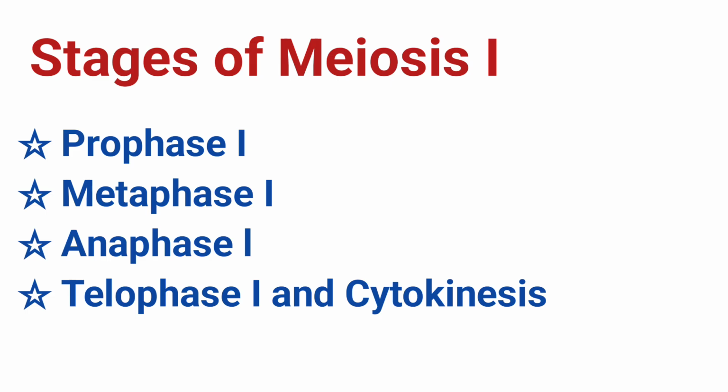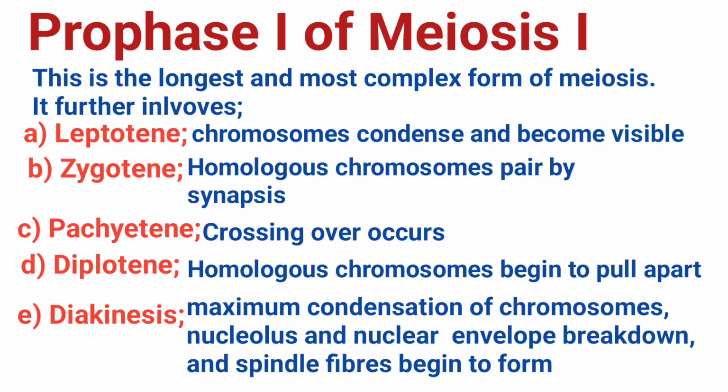Stages of meiosis 1. Just like other types of cell division, meiosis 1 progresses through a series of well-defined stages, that is, prophase 1, metaphase 1, anaphase 1, and telophase 1. Prophase 1. Meiosis 1 begins with prophase 1, the longest and most complex stage of meiosis. During this stage, several things occur, among which is leptotene.